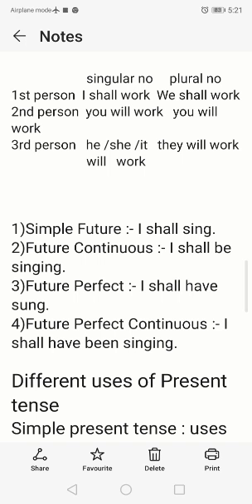Okay, next, simple future, that is, the different forms of future tense. Once again here we have simple future, future continuous, future perfect, future perfect continuous. In simple future, I shall sing. I is the subject, and shall is mainly called a modal auxiliary, but here it indicates future tense. So, I shall sing.